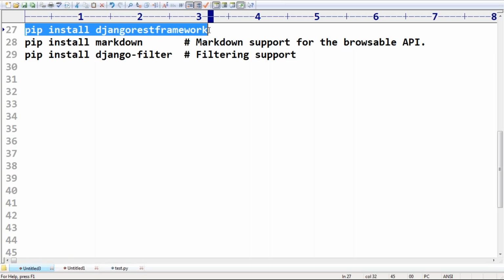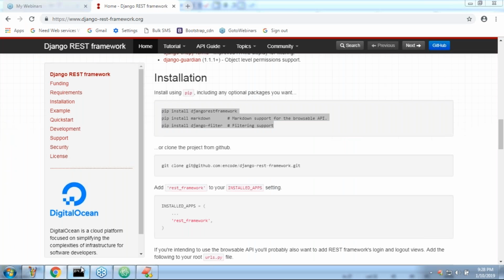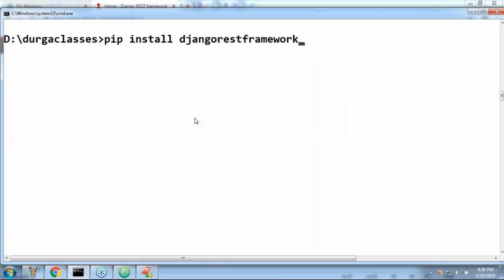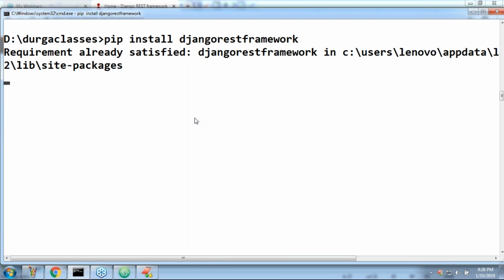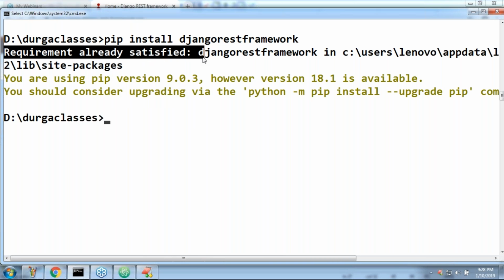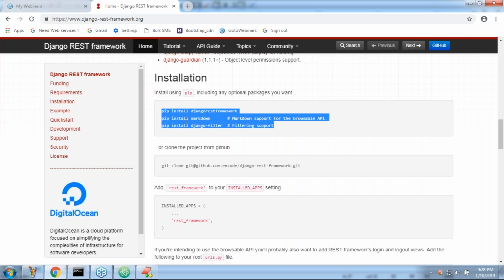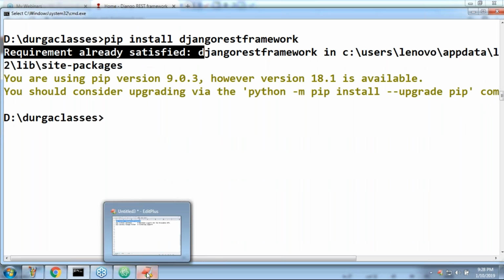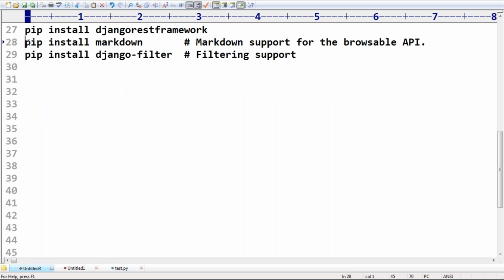Just observe in my system. Let me use pip install djangorestframework. Observe that, sir. Anyway, in my system it is already installed. Requirement already satisfied. Yeah, Shashank, we will discuss, don't worry, sir. Have you observed? Requirement already satisfied, like this, right? Next, internet should compulsorily be there, Sunil. Next, pip install Markdown.